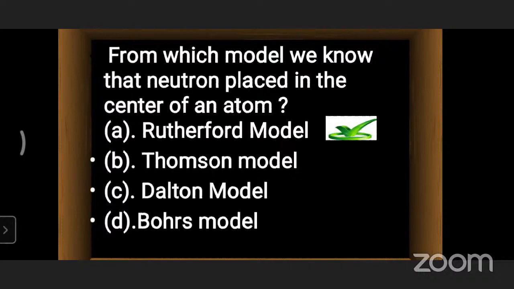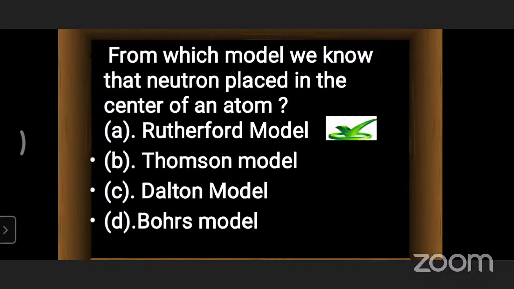Observe the options, children. Dalton's model is option C. According to Dalton's model, there is no fundamental particle. He said the atom is the finest indivisible particle. He did not say anything regarding the proton or neutron. So we can directly remove option C. The Dalton model is removed easily.